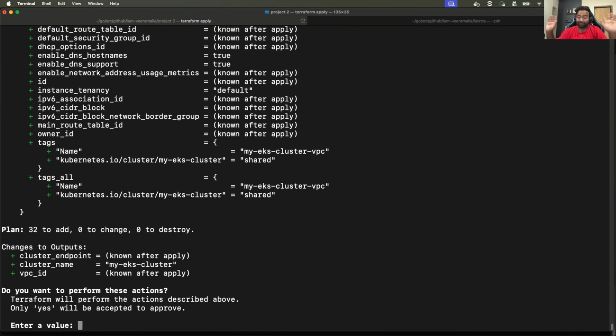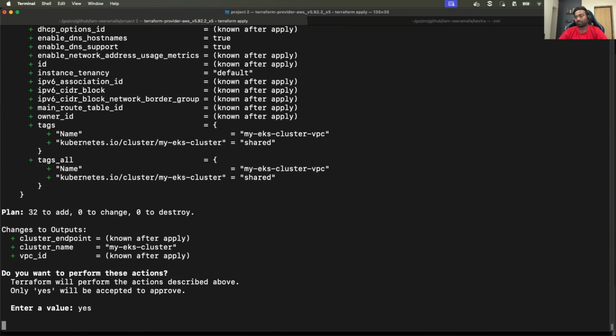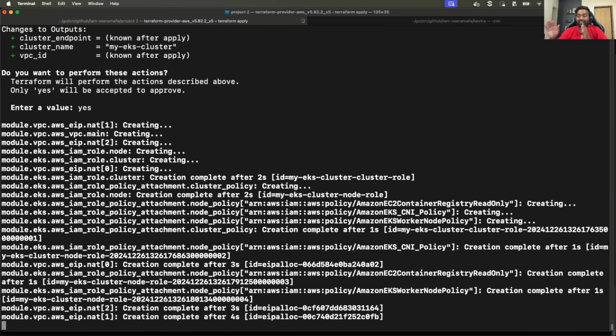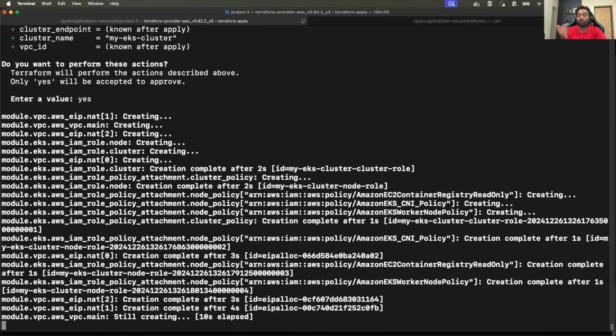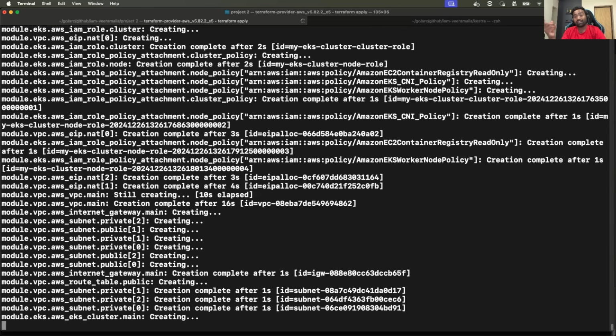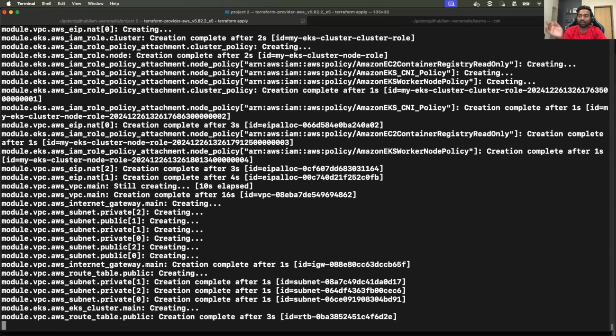So we are doing everything live, right? So I'll just say yes. So we are doing everything live. Only thing, in your case, it might not be able to do it for the first time because I have already trained it with few prompts. I have been using it for last 6 to 7 hours, right? Initially, it could not set up the EKS project.